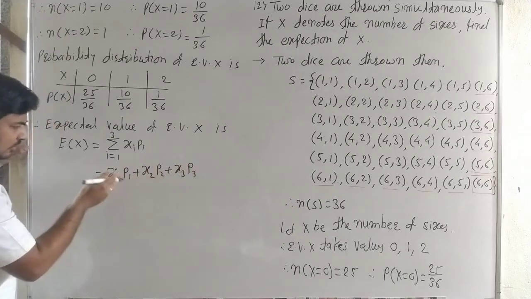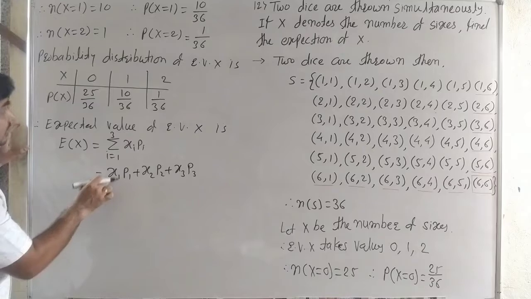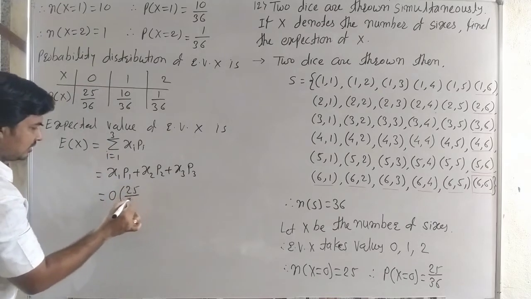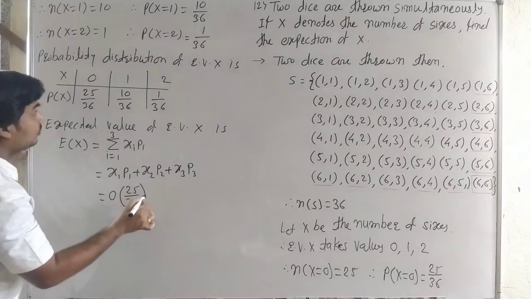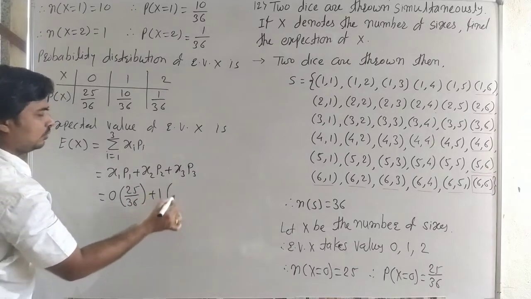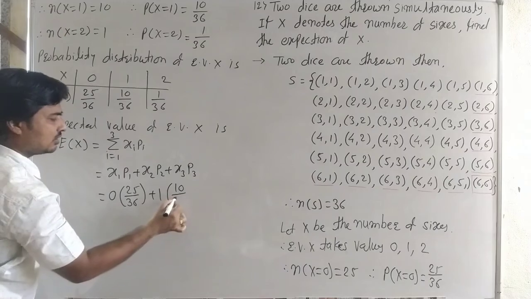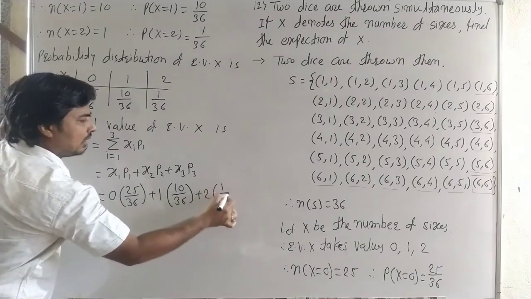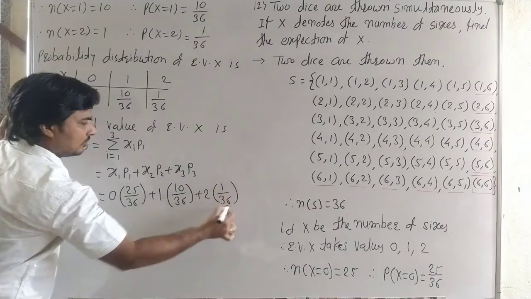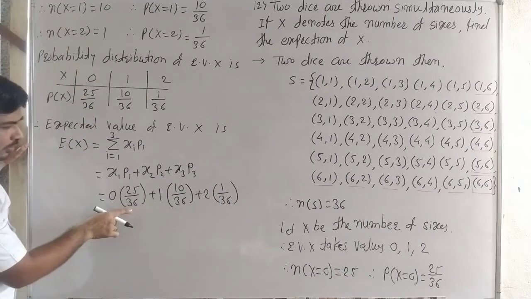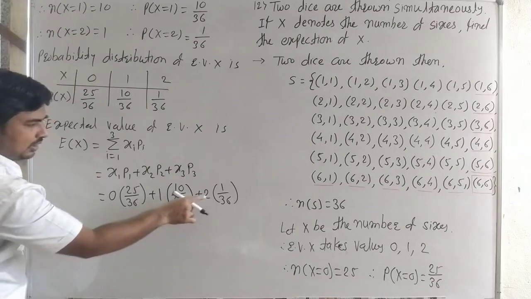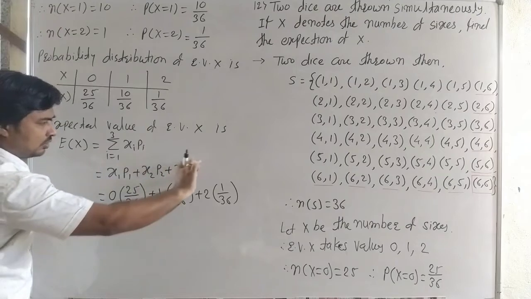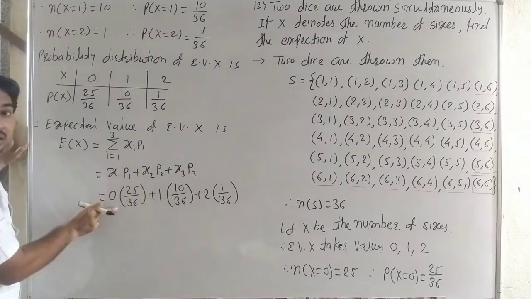It is not necessary to write this step, we write directly: 0 into 25 by 36 plus 1 into 10 by 36 plus 2 into 1 by 36. Here it is random variable into its probability, plus random variable into its probability, plus random variable into its probability. It is the formula for the mean. Write the formula and then write this step directly.